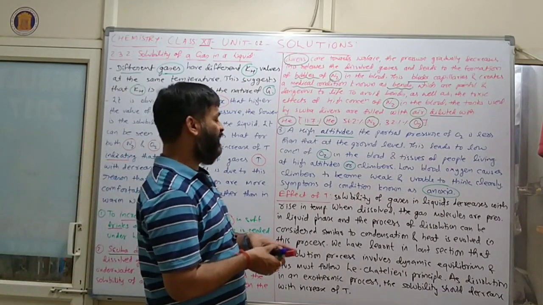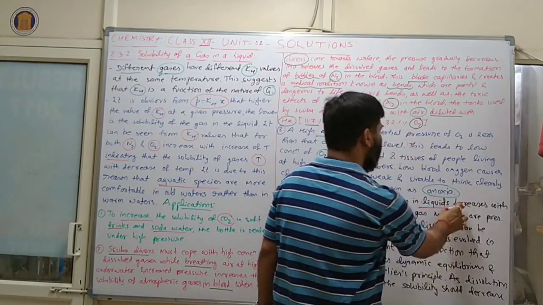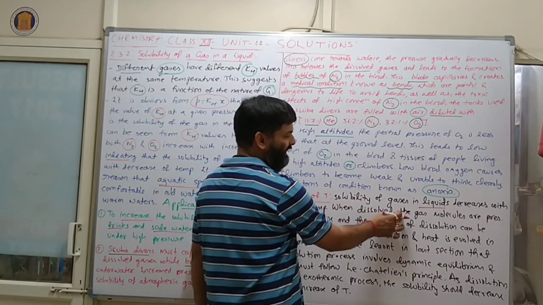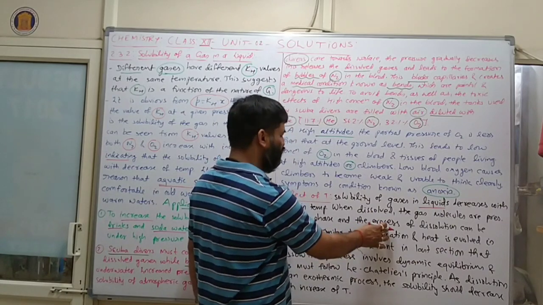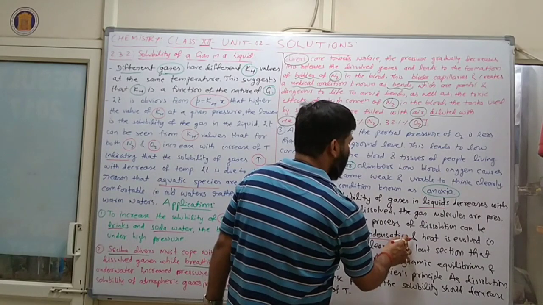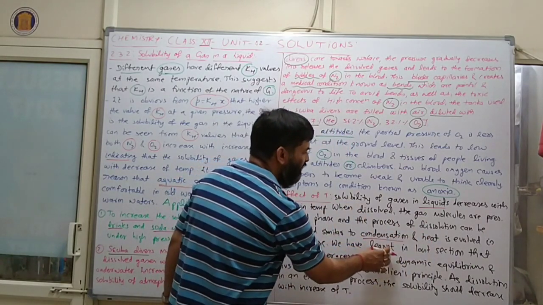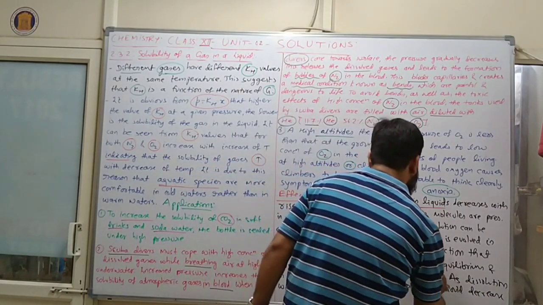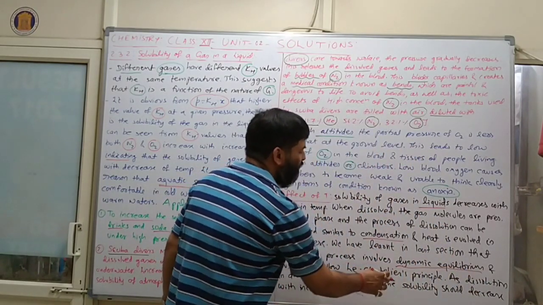Now we will discuss the effect of temperature on the solubility of gas in liquid. Solubility of a gas in liquid decreases with rise in temperature. When dissolved, the gas molecules are present in the liquid phase and the process of dissolution can be considered similar to condensation, and heat is evolved in this process. We learned in the last section that the dissolution process involves dynamic equilibrium, and this must follow Le Chatelier's principle.